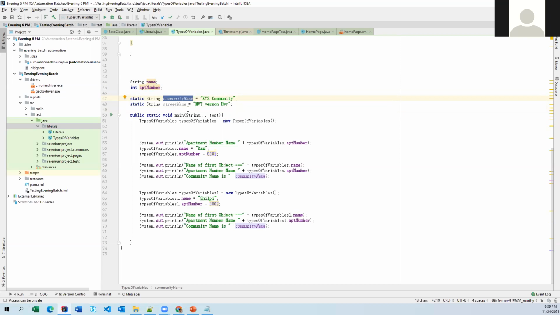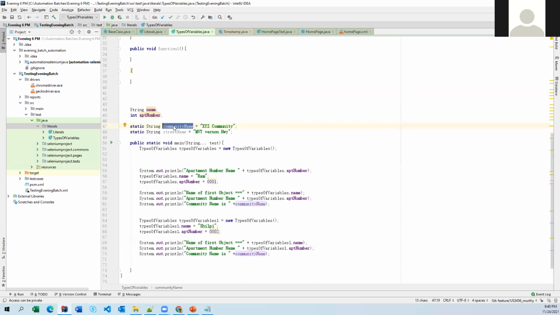So how can we say whether it is static or non-static? If you apply the static keyword for a particular variable, that is called static. When it is static, you can access it from the static area and the non-static area also. But an instance variable you can access only from the instance area, not from the static area. To access it from the static area, you have to use a class object. Static variables you can access directly from the static area.